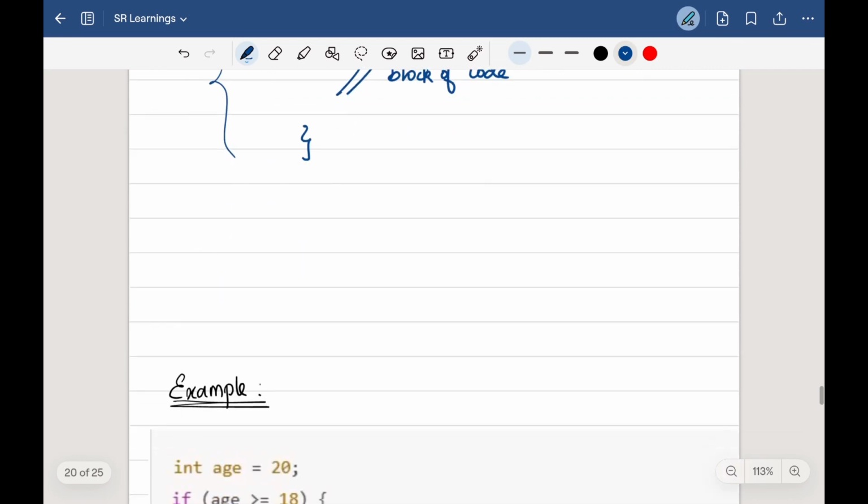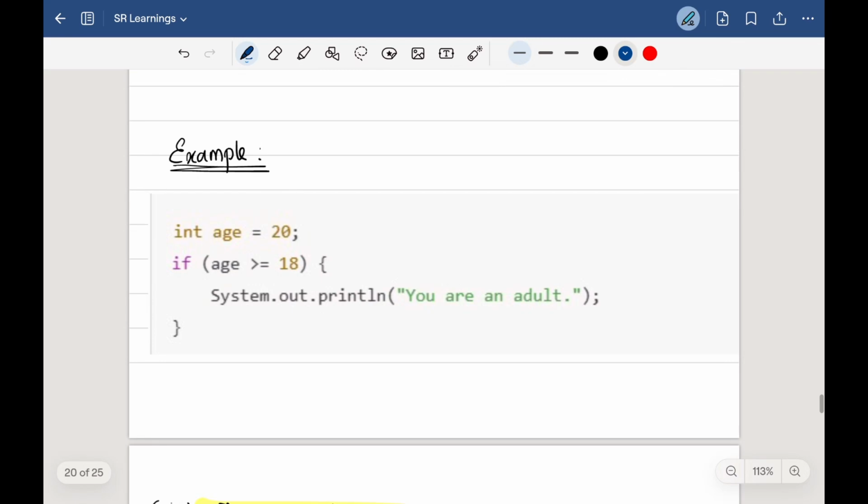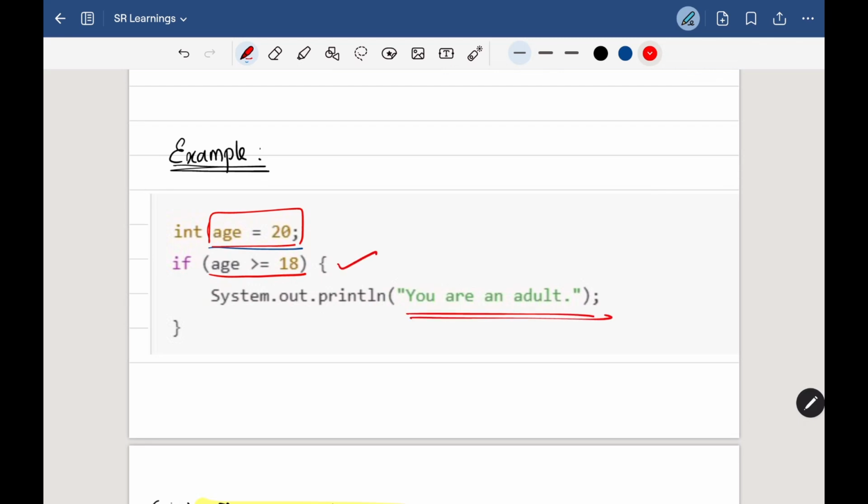So now let's see one example. Here I'm having one variable called age with the value 20, and I'm having one condition here. If age is greater than or equal to 18, then only you are an adult, which means you are eligible to vote. And we are covering only the if part.